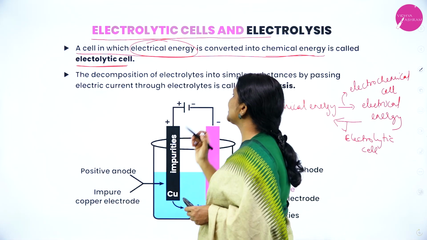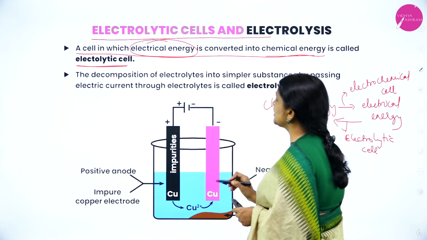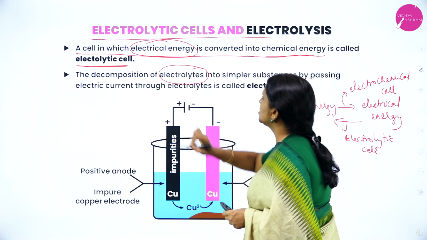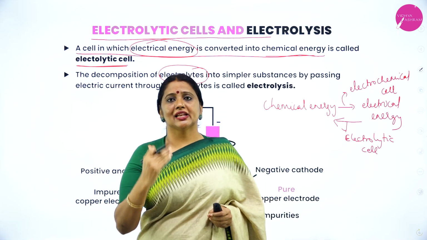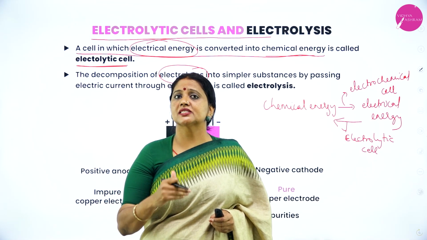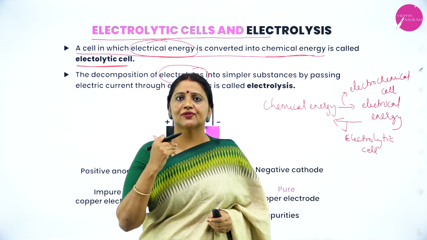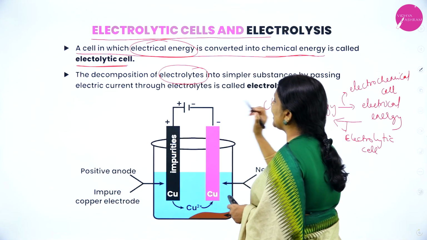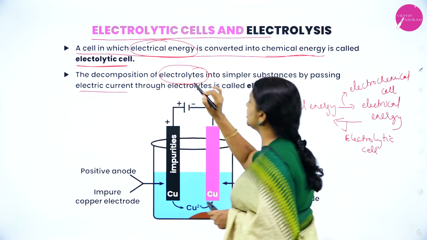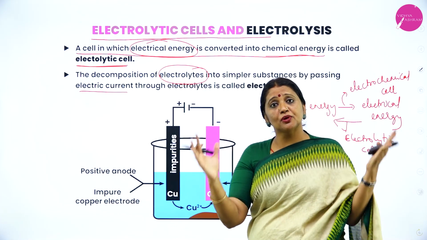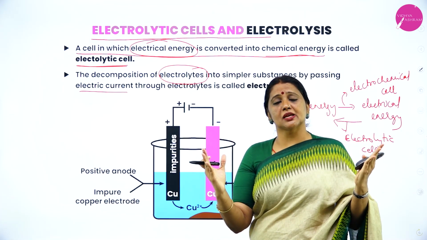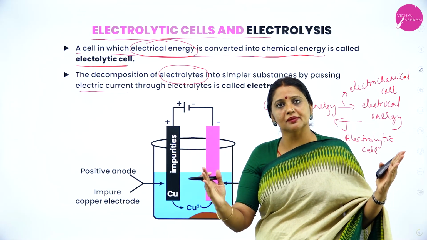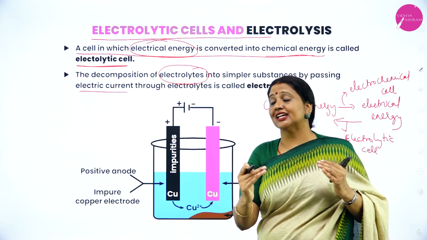Then, what is electrolysis? When you take an electrolyte, as I already told you, electrolytes are the substances which conduct electricity in their aqueous state or in their molten state. When you pass electric current through an electrolyte, it decomposes into simpler substances.